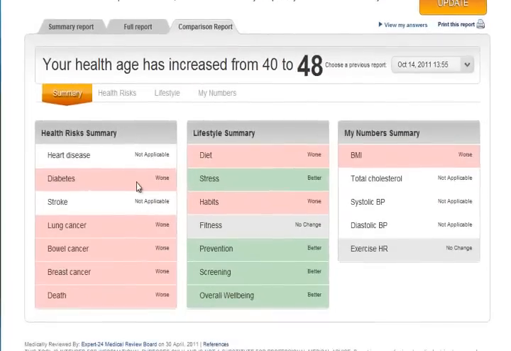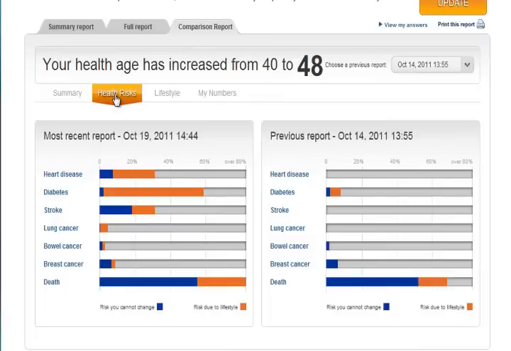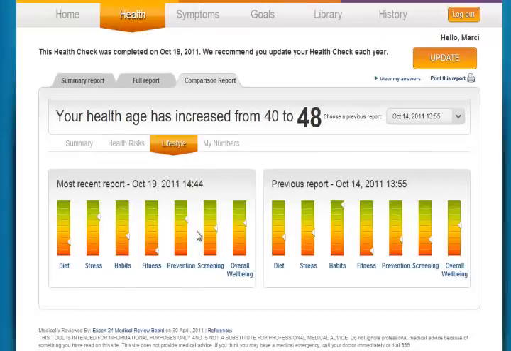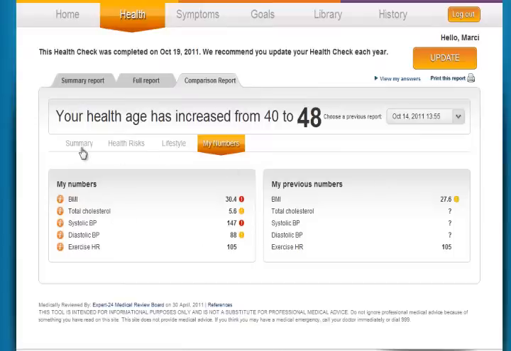The pink tells them they're doing worse in that category than they were before. The green tells them that they're doing better. And then they can go in and look very specifically at the particular comparisons. But you can see how the system works so that they can compare from one report to another.